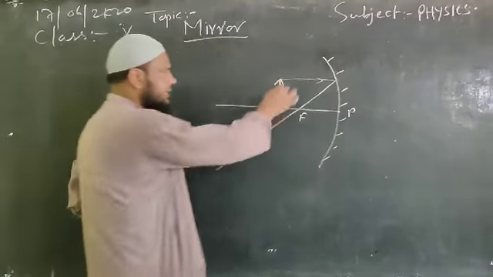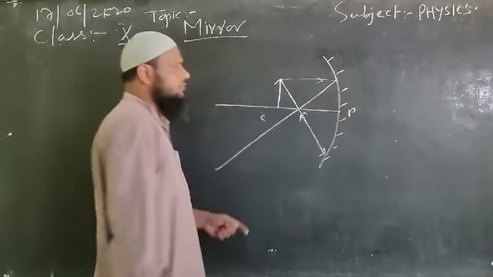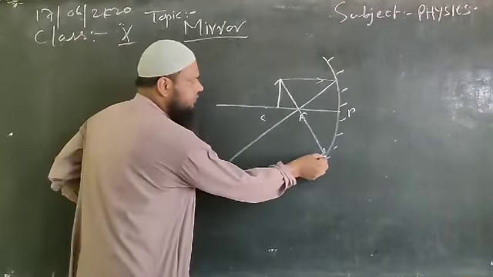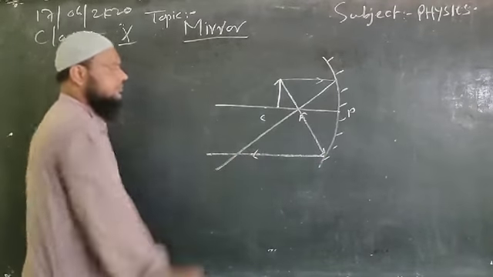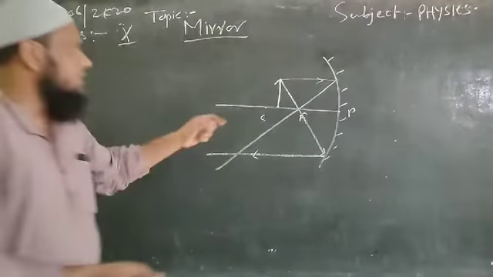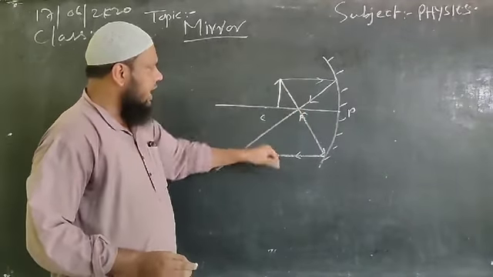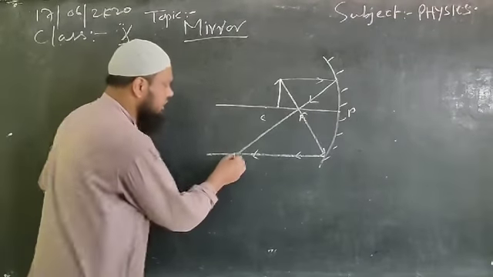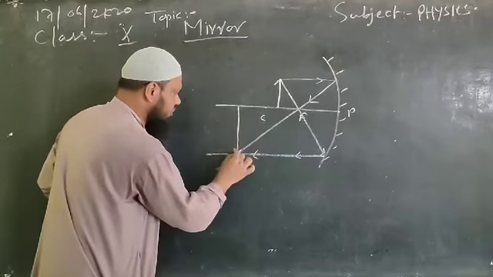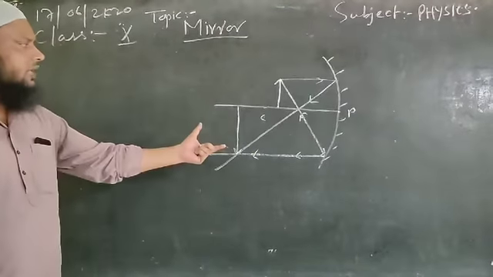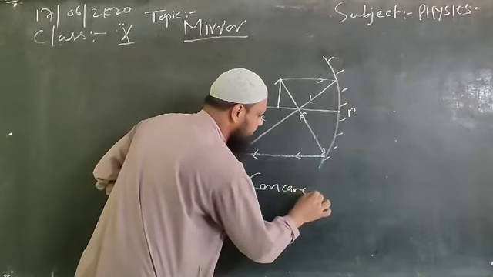Now we take another ray which passes through the focus point and falls onto the surface of the mirror. After reflection it will go like this, becoming parallel to the principal axis. If this is your reflected ray, this is also your reflected ray, these two reflected rays coincide at this point. So on producing this point to the principal axis like this, we have the formation of image by the concave mirror.